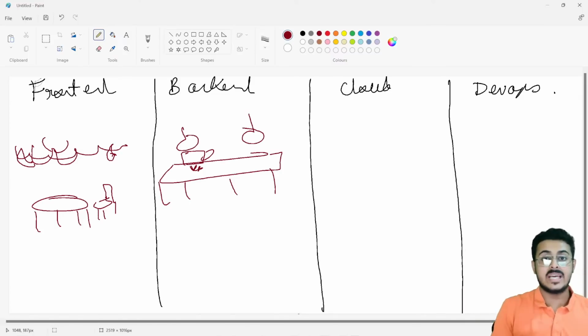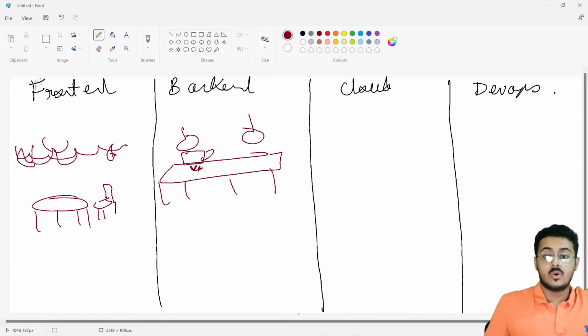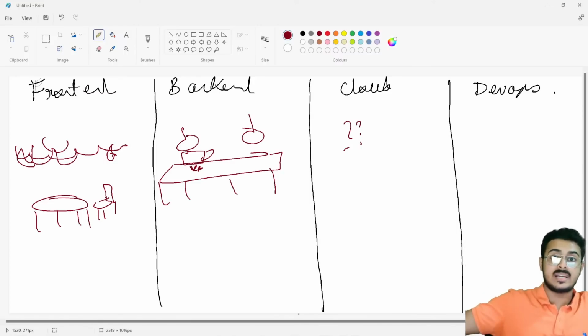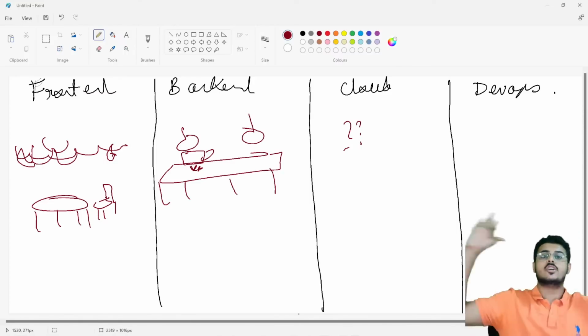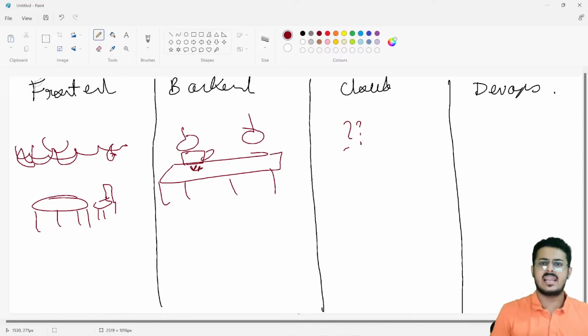Similarly, in a website as well, for example, when you're going to google.com, the website that you're able to look at is basically the front end. But what happens when you type a particular query? That query goes to the servers at Google. We'll be learning about servers right over here, so don't worry about it. It goes to a computer at Google where it has written a very huge piece of backend code that is able to go through different files and different places, sort them out, and send those links back to you.